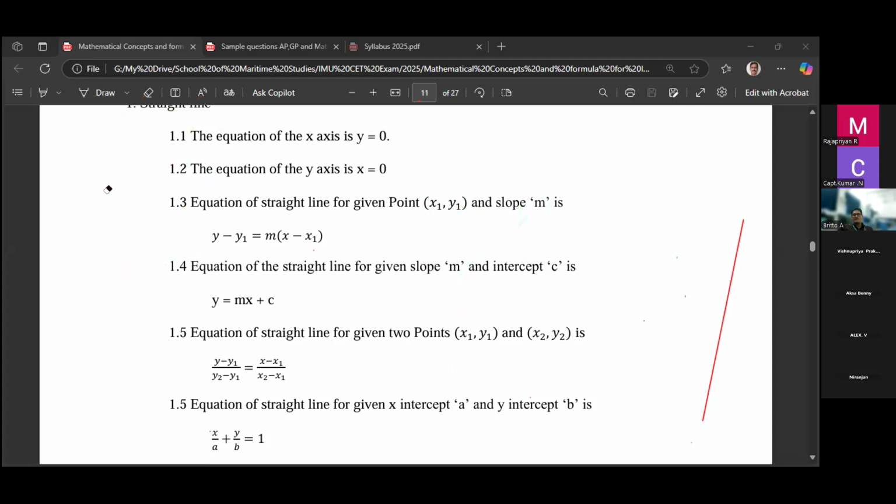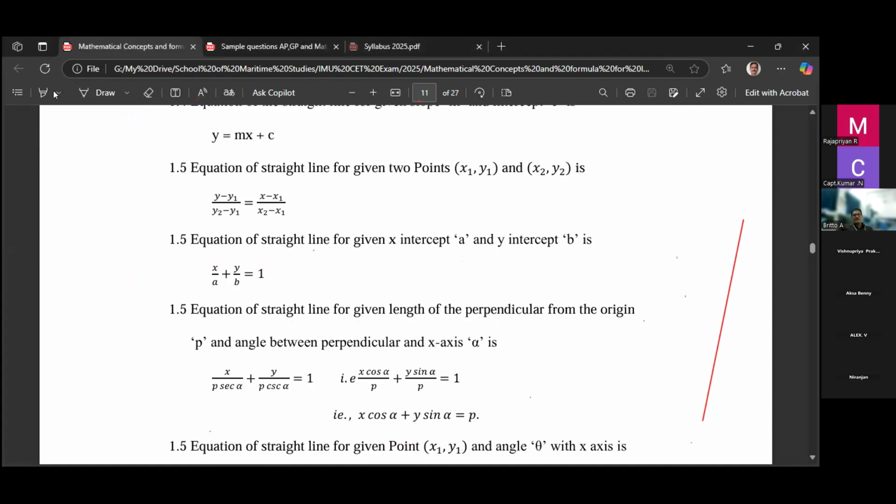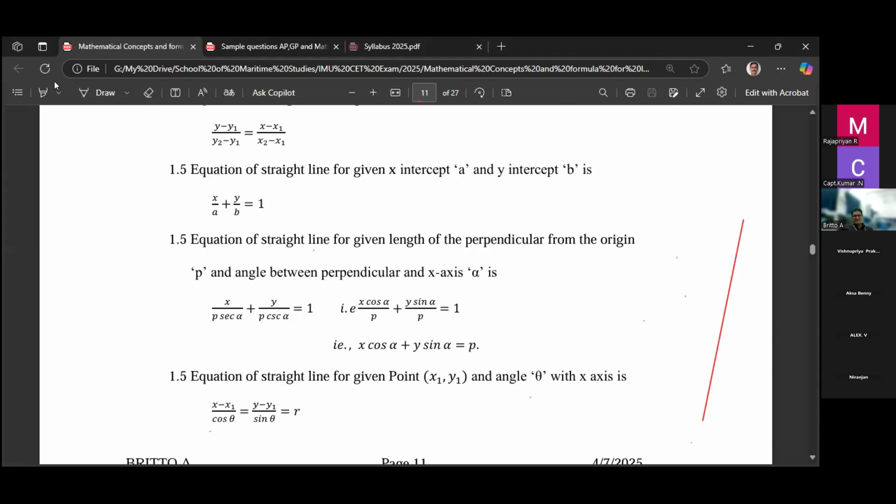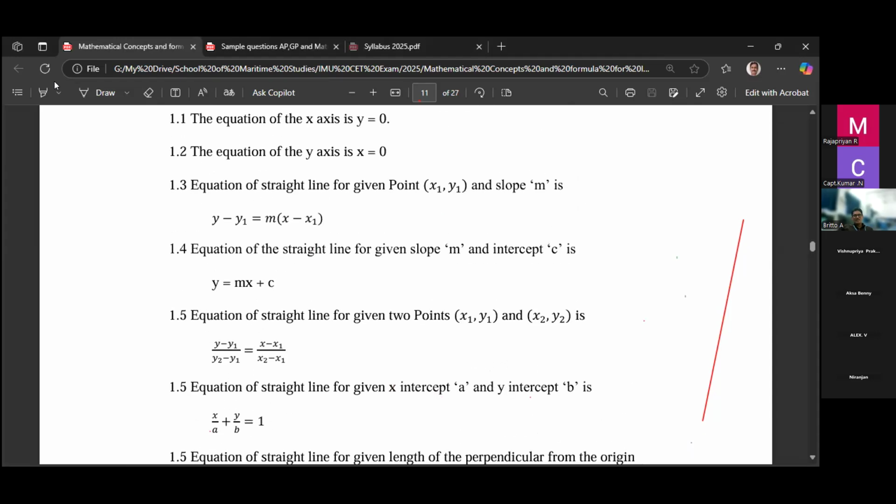So remember, these are the basic formulas of straight line. We have another one, the intercept form, the x-intercept and y-intercept form. If a line intercepts the x-axis at x equal to a and the y-axis at y equal to b, then the line is x by a plus y by b equal to 1. So remember this fourth formula. The remaining ones they rarely ask. These 4 formulas are important.